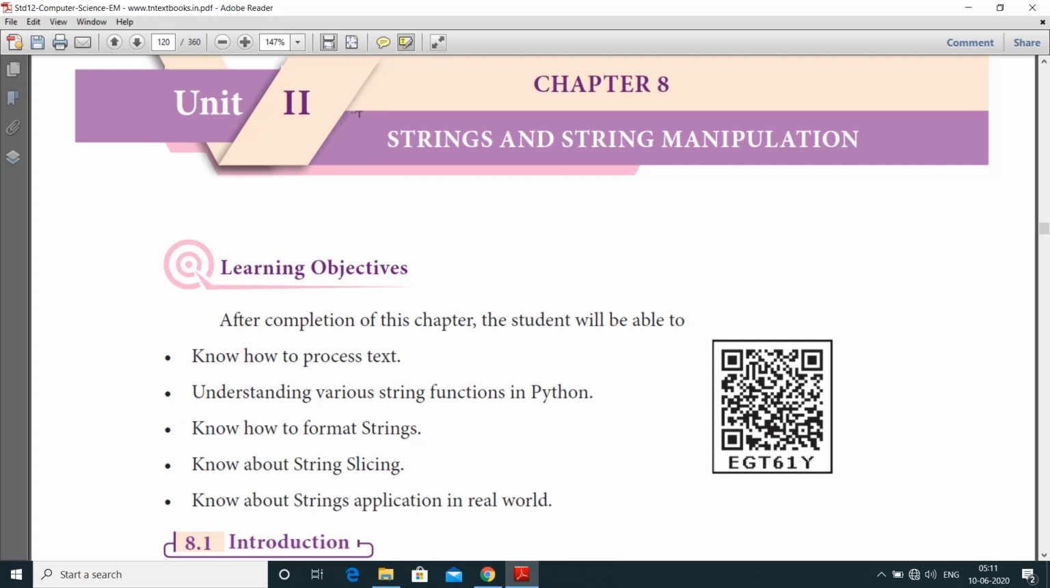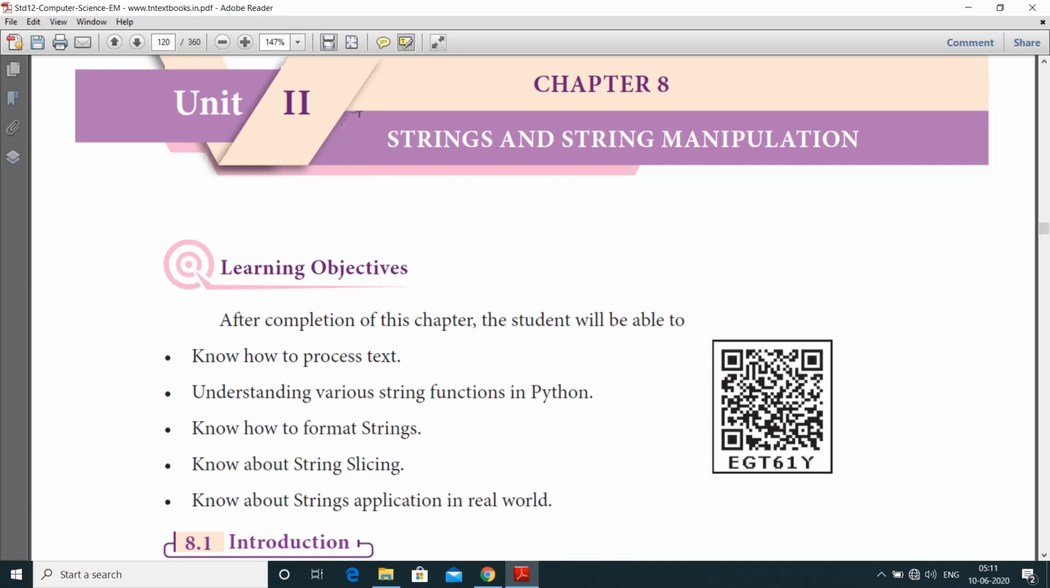Good morning, students. Today we are going to see chapter 8, Strings and String Manipulation. A string is a sequence of characters enclosed by single quotes, double quotes, or triple quotes. In Python, strings are immutable. Once you define the string, it cannot be changed at the time of execution. String manipulation is nothing but accessing the string, that means the process of changing, slicing or parsing a string.